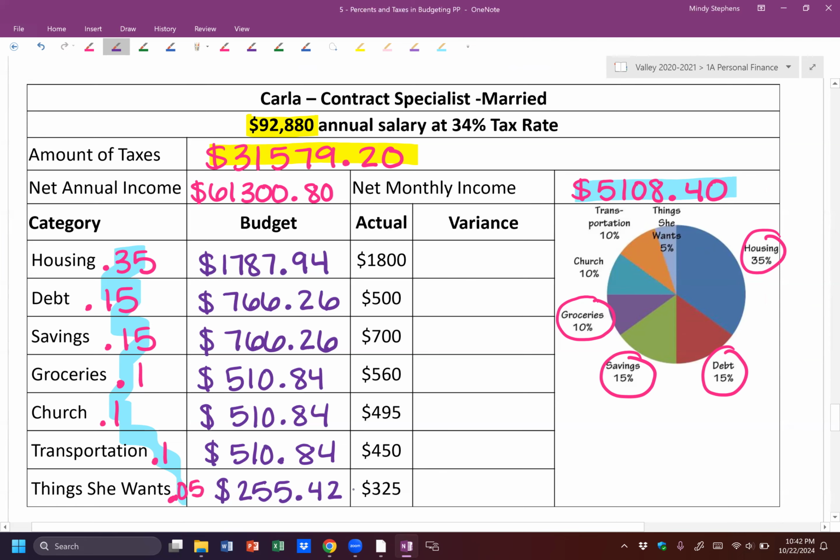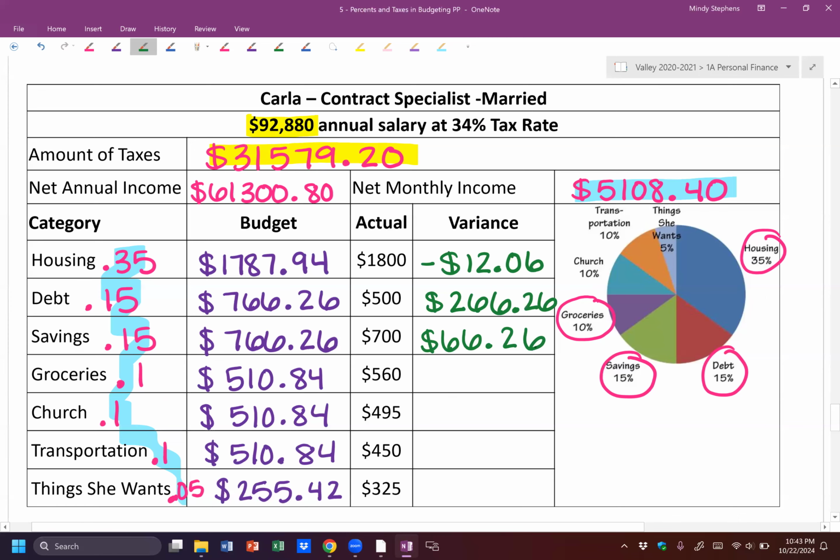Okay, then we have to find our variance. So we're going to subtract. So I get negative $12.06. Then I get a positive 266.26, which is a big positive number. Positive numbers are good, but we actually want it to be closer to 0. So even though it's positive, we would need to make some adjustments because we want that number to be as close to 0 as possible.